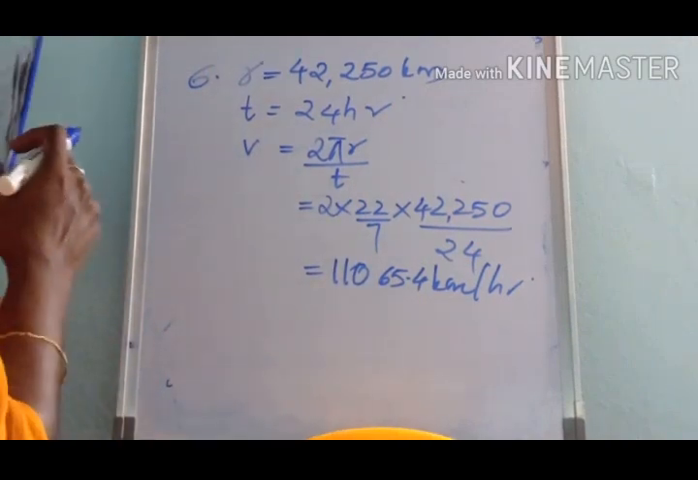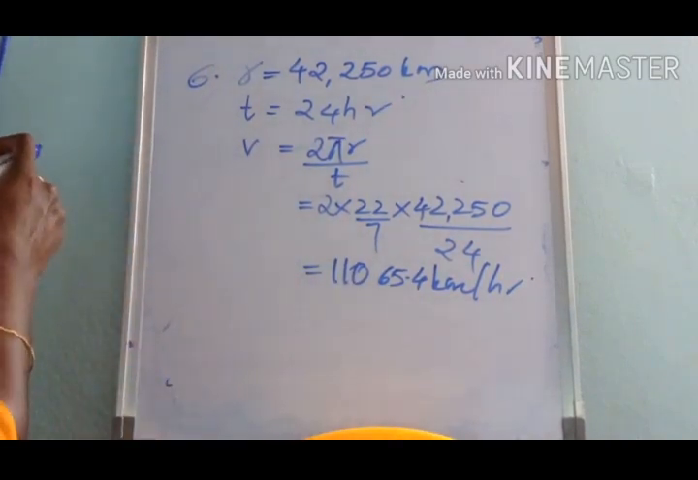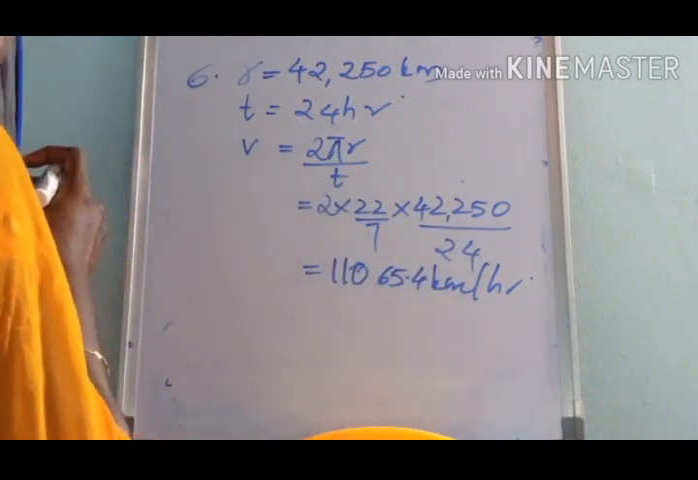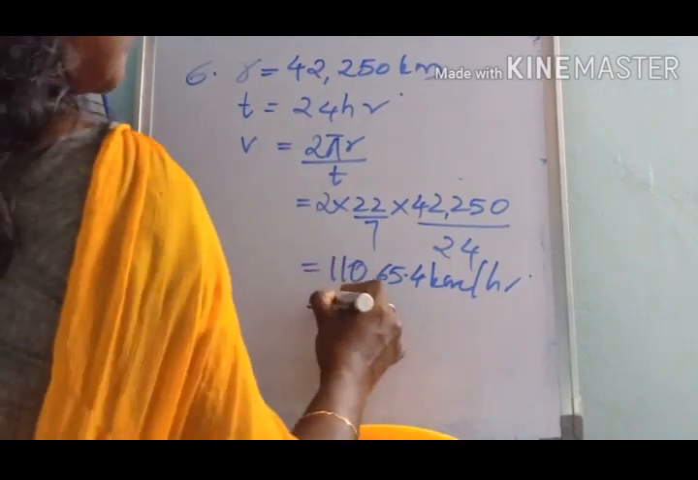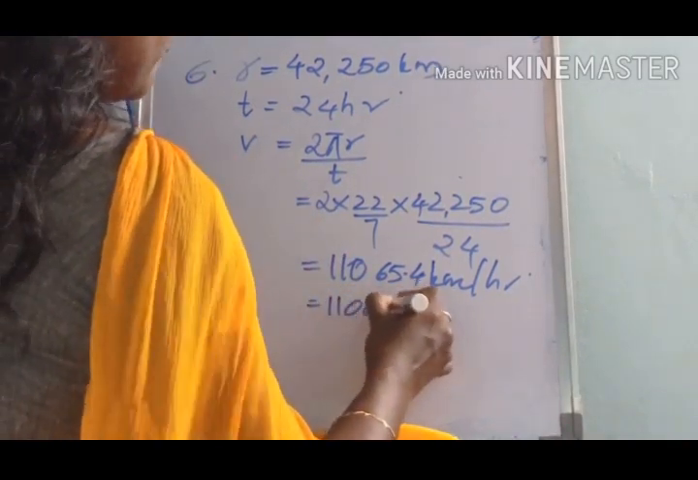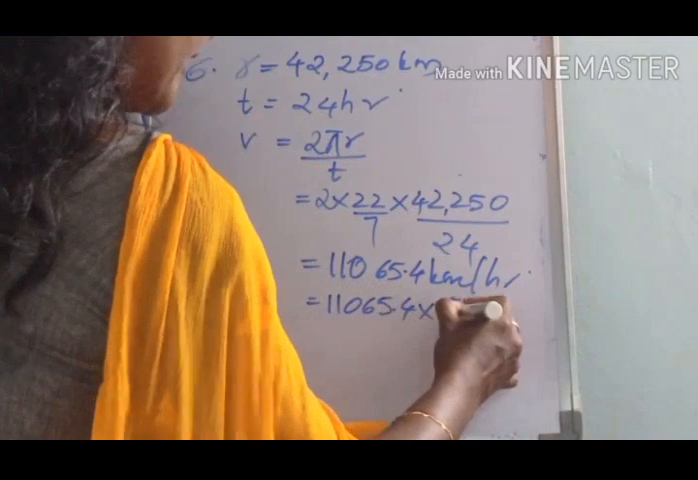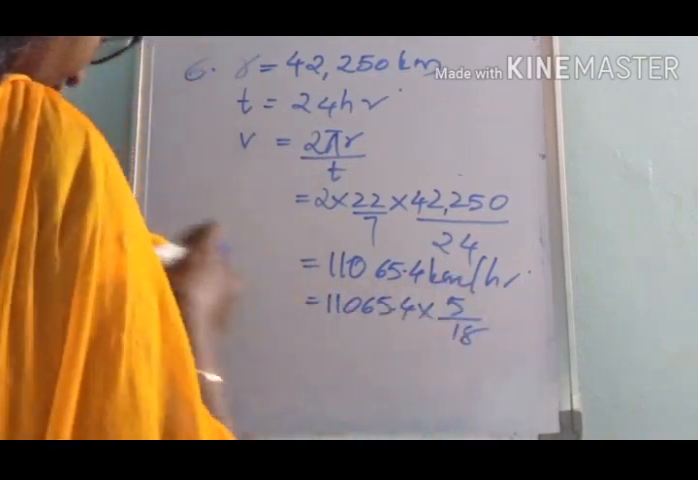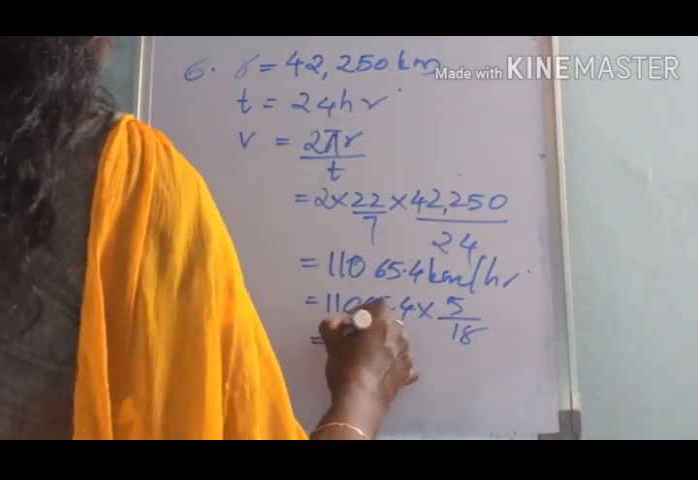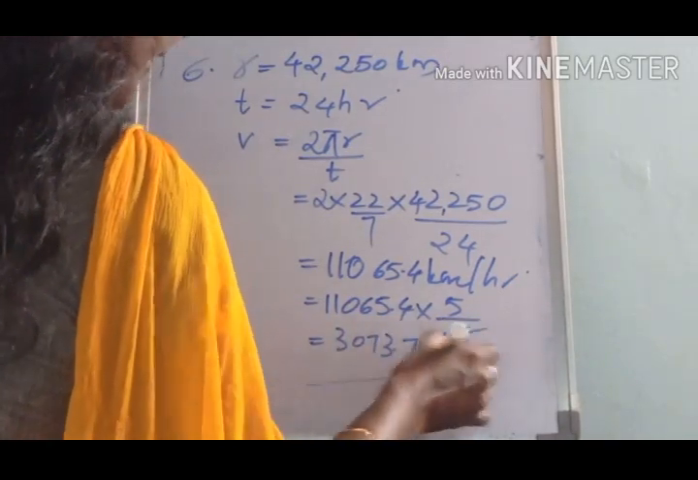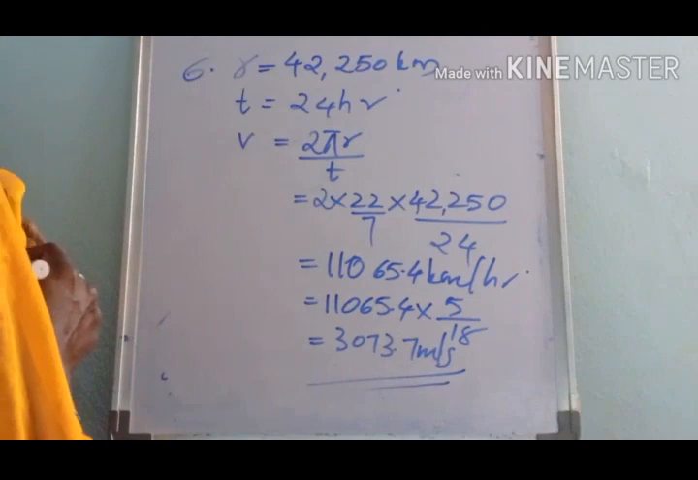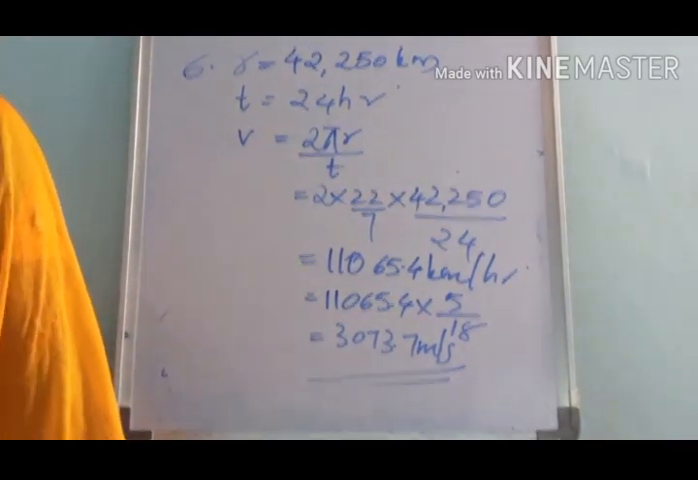Okay. Then how can we convert this kilometer per hour into meter per second? By multiplying by what? 5 by 18. So 11065.4 into 5 by 18. Then we will get 3073.7 meter per second. This is the speed of the satellite in meter per second.